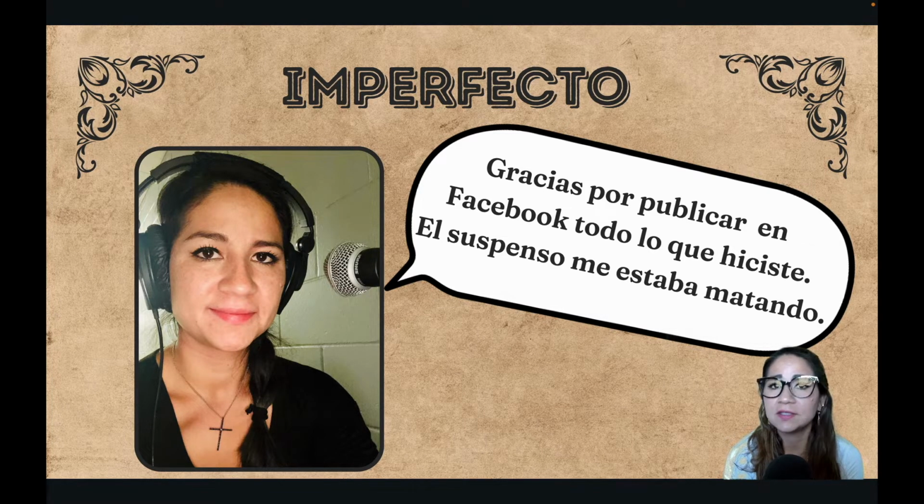But in the next video, I will focus on how to distinguish when to use imperfect, when to use the preterit. But for now, I just wanted to show you how it is conjugated and when it is used, the imperfect specifically. In the second sentence where I'm saying el suspenso me estaba matando, that's kind of the first hint that you can use to recognize when to use imperfect.